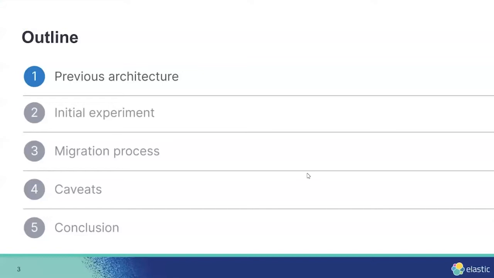Today, I will discuss how we manage 230 plus Elasticsearch clusters using Elastic Cloud on Kubernetes. This is the outline of our talk today. First, I will discuss the previous architecture, so how we managed our clusters before ECK, then the initial experiment, then the migration process, caveats, and conclusion.